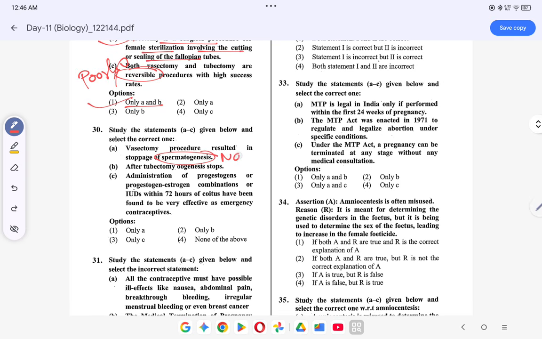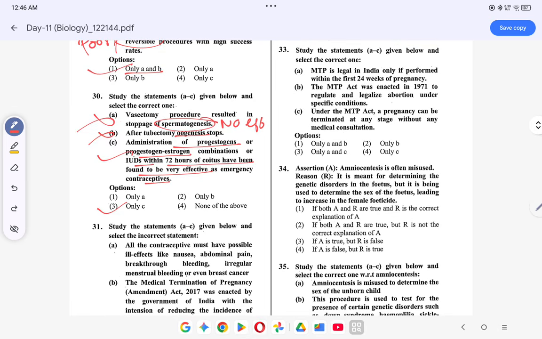Okay, coming to the next question, vasectomy procedure results in stoppage of spermatogenesis. Spermatogenesis पे there is no effect on the spermatogenesis, वो normally चलता है. This is wrong. After tubectomy, oogenesis stops, again no effect, right? Administration of progesterone or progesterone combination or IUDs within 72 hours of coitus have been found very effective emergency contraception. This is correct. तो ऑप्शन क्या हो जाएगा? ऑप्शन हो जाएगा only C. ठीक है.